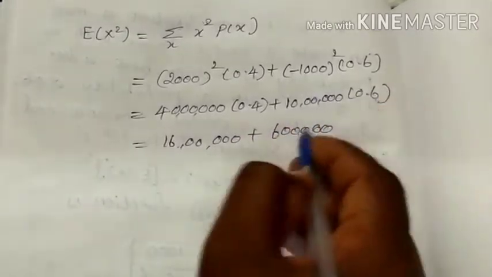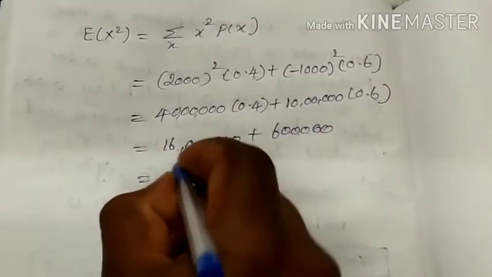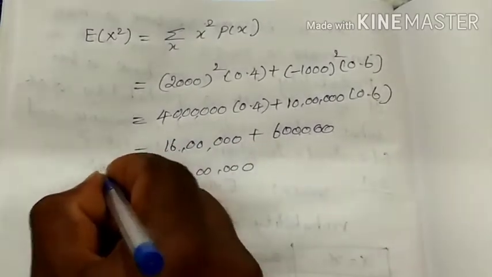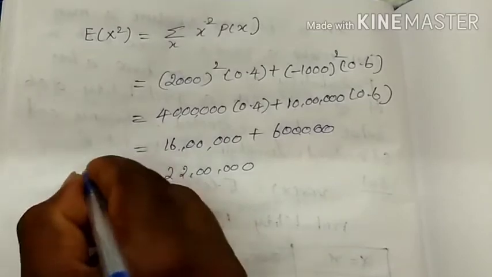Then the sum of these two values is 22 lakh. This is the expectation of X square.